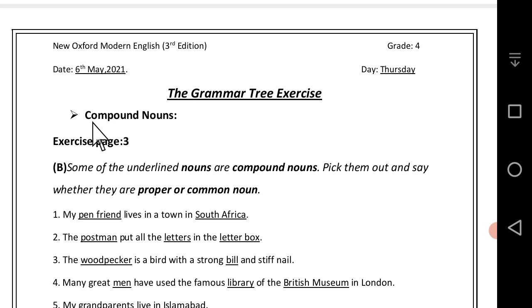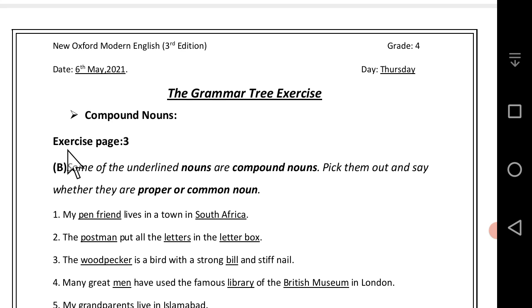Here in this exercise, we discuss the compound nouns. Some common and proper nouns are made up of more than one word. They are known as compound nouns or simply compounds. For example, newspaper. Here in this word, students, news and paper. We join two words and make new word newspaper. This is compound noun. Plaything, keyboard, etc. Students, one of the meanings of the word compound is a mixture of more than one thing.